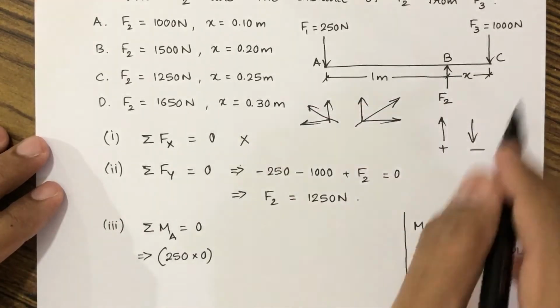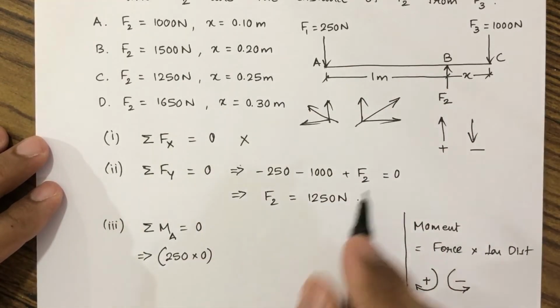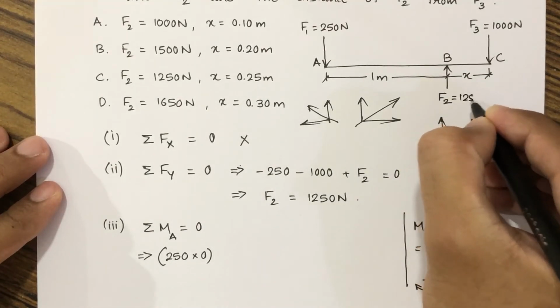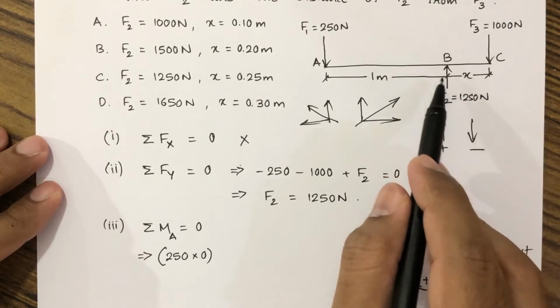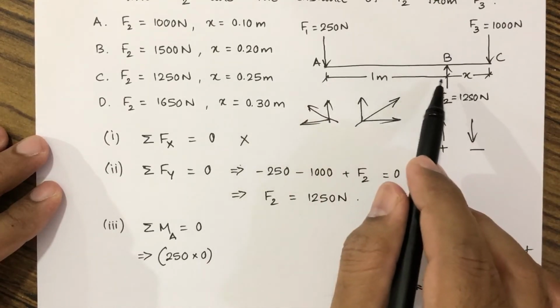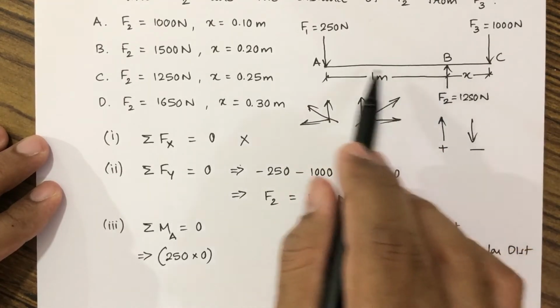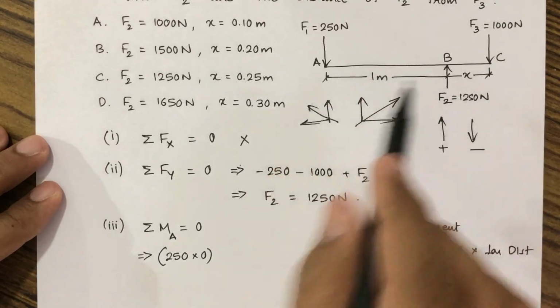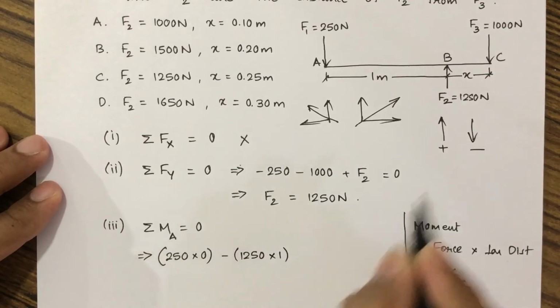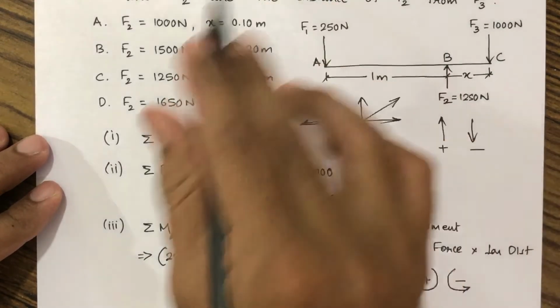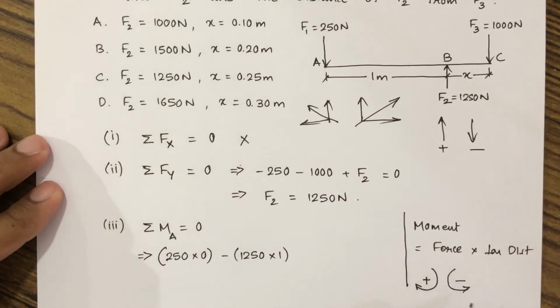So as F2 is anti-clockwise, we know the value of F2 came out to 1250. This moment will be force multiplied by perpendicular distance. Now this 1250 is having a perpendicular distance till A as 1 meter. So this will be minus 1250 into 1, and minus because it is anti-clockwise.